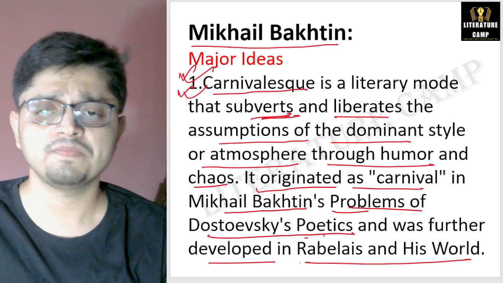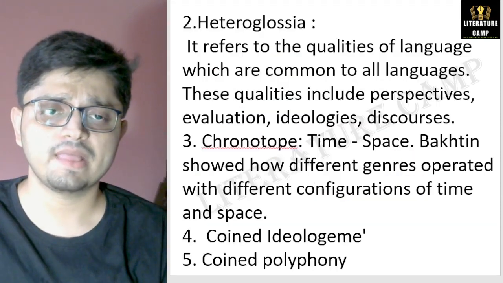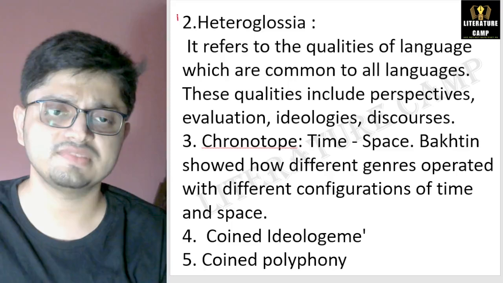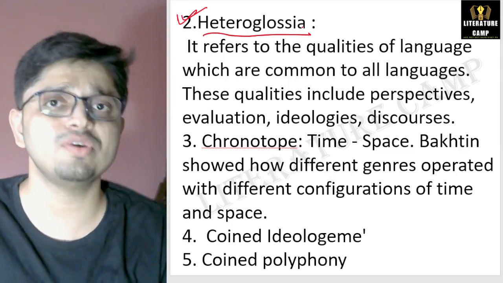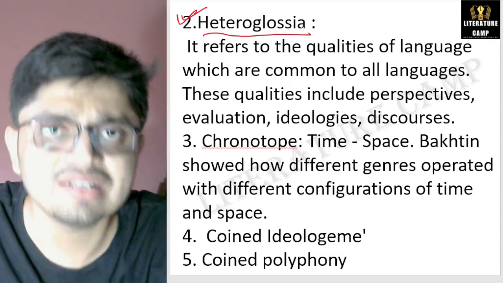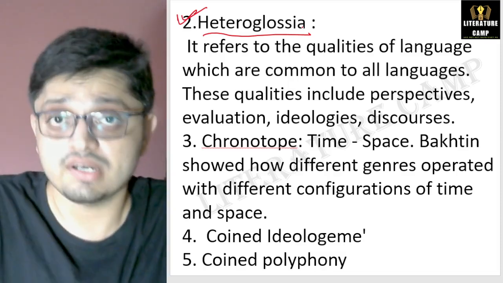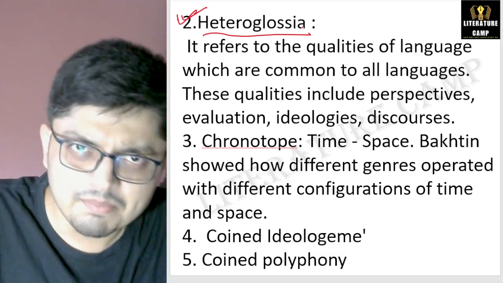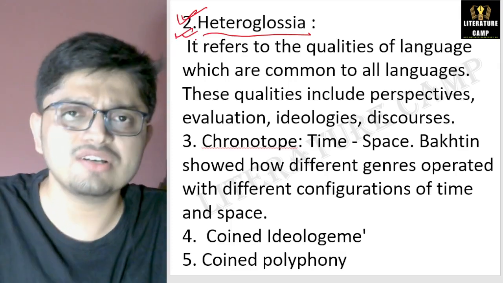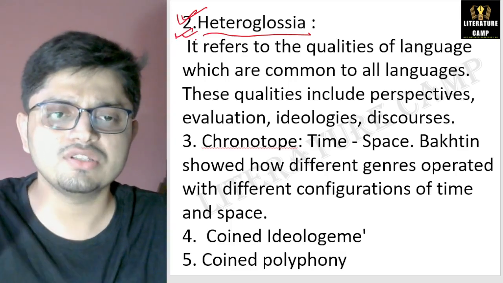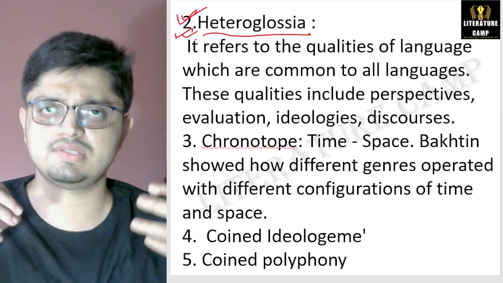You should know. Next, the concept of heteroglossia. Simply they will ask who has coined, developed or introduced this concept of heteroglossia. So this is Mikhail Bakhtin. What is it about? It refers to the qualities of language which are common to all languages.